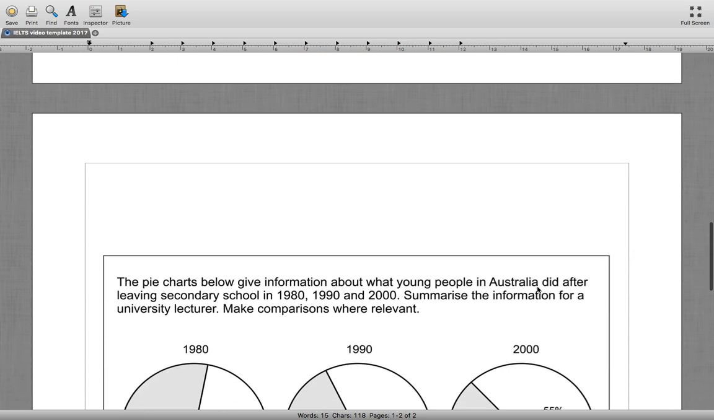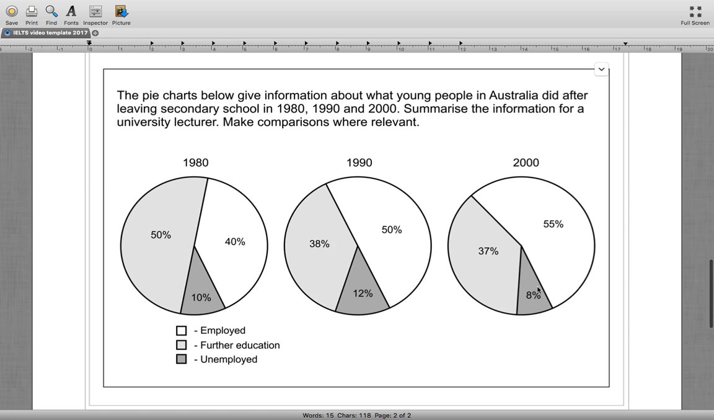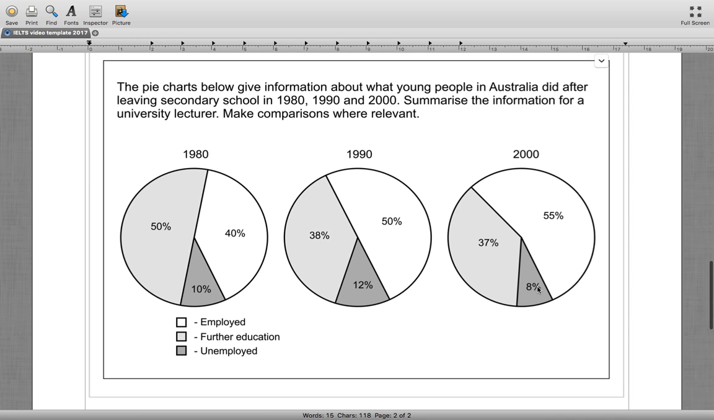The question that was seen looked something like this. I received a message from several people, actually, reporting that they saw this question on their exam, and I had someone produce something that I think is probably quite similar to what was seen. So we're dealing with 3 pie charts here, and the task description reads, "The pie charts below give information about what young people in Australia did after leaving secondary school in 1980, 1990, and 2000. Summarize the information for a university lecturer.